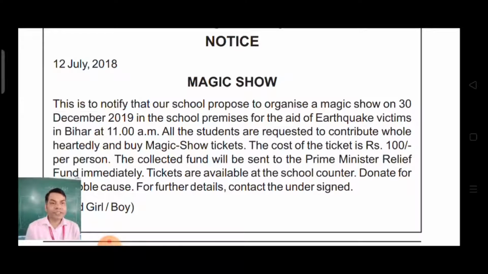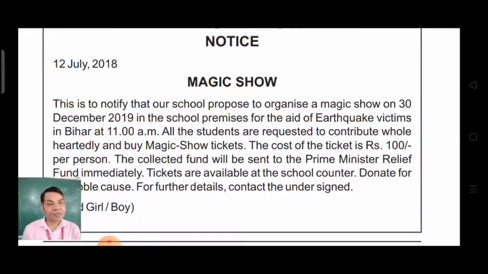All the students are requested to contribute wholeheartedly and buy magic show tickets. The cost of the ticket is rupees 100 per person. The collected fund will be sent to the Prime Minister Relief Fund immediately.